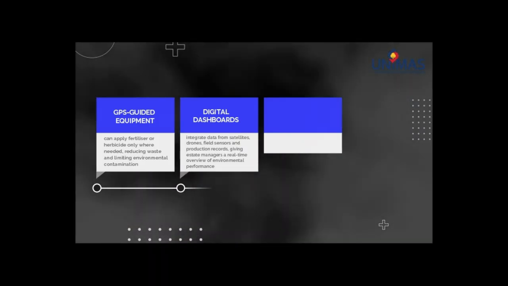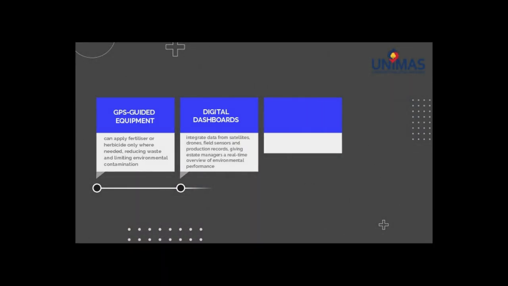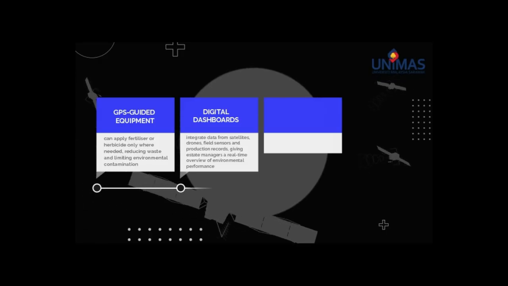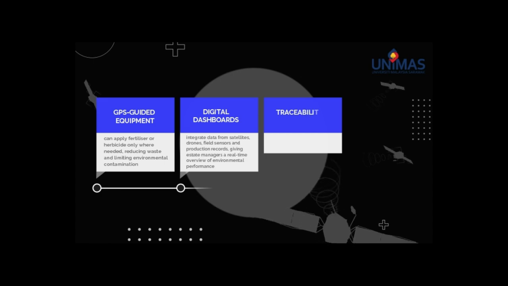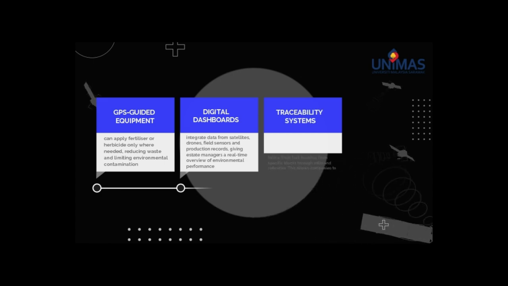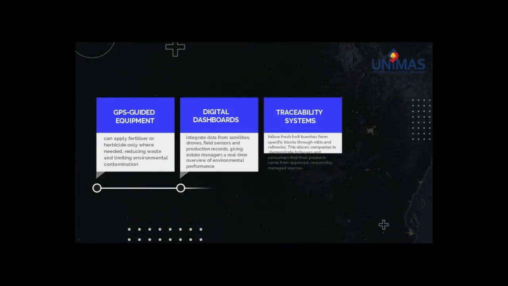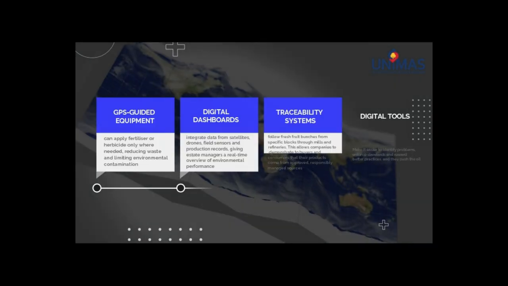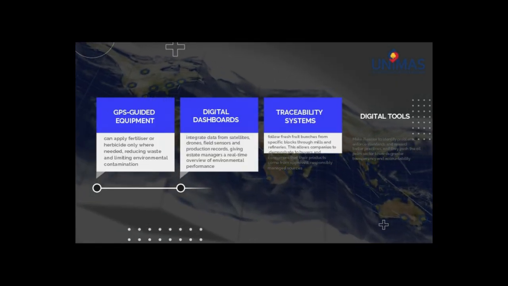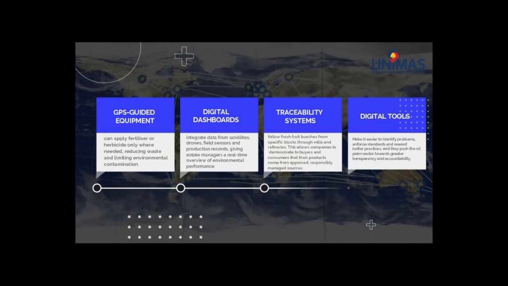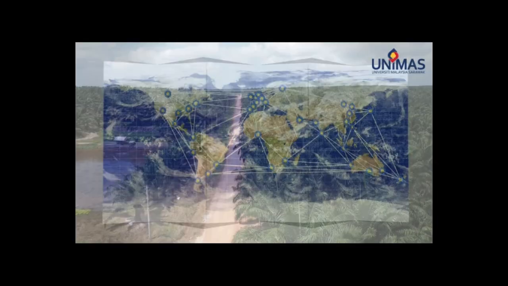Digital dashboards integrate data from satellites, drones, field sensors, and production records, giving estate managers a real-time overview of environmental performance. Traceability systems follow fresh fruit bunches from specific blocks through mills and refineries. This allows companies to demonstrate to buyers and consumers that their products come from approved, responsibly managed sources. These digital tools do not automatically guarantee sustainability, but they make it easier to identify problems, enforce standards, and reward better practices, and they push the oil palm sector towards greater transparency and accountability.